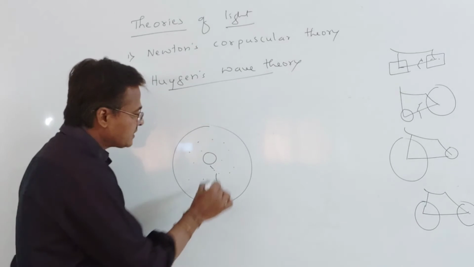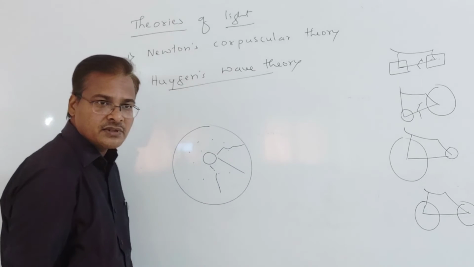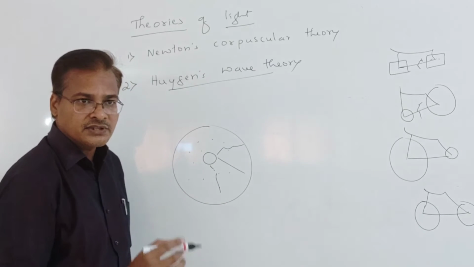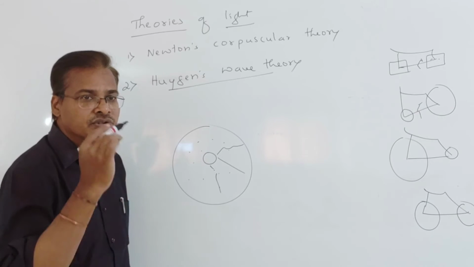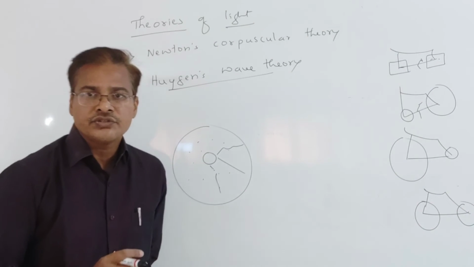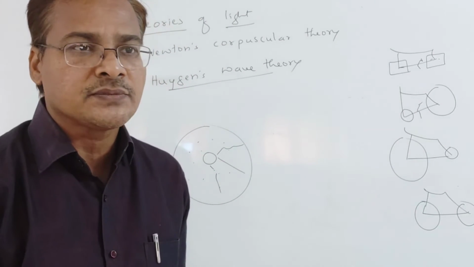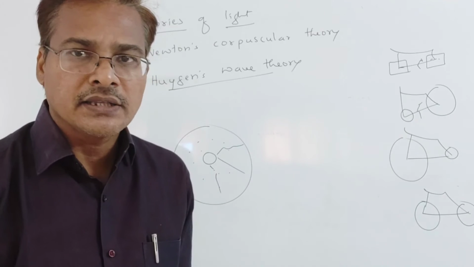Those particles get disturbed. So that disturbance produced in the medium is nothing but what? Waves. Disturbance produced in the medium becomes waves, they say. So he said that there must be a medium, then the wave will propagate from one place to another place.